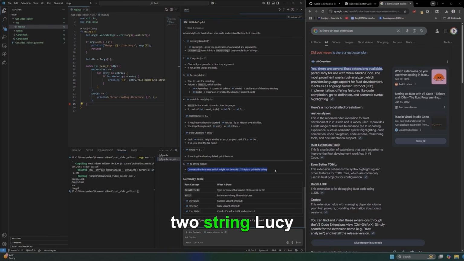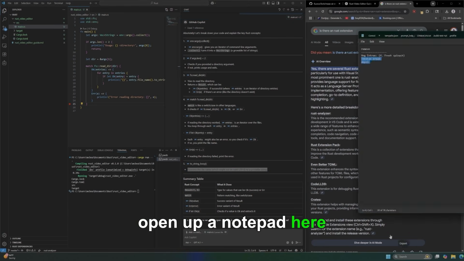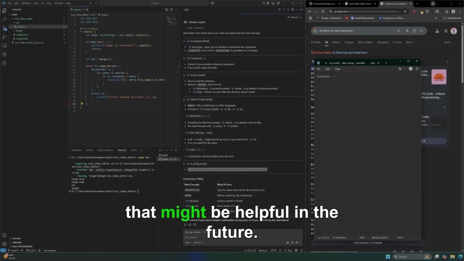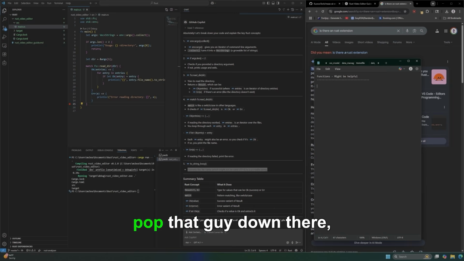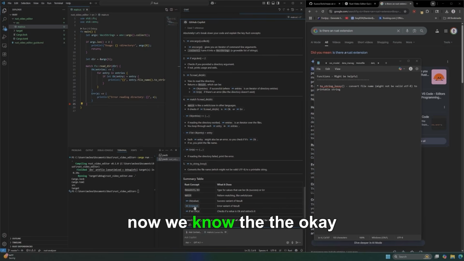Ooh, to_string_lossy. Okay, we're going to open up a notepad here real quick, and we're just going to write down some functions that might be helpful in the future. We're just going to say to_string_lossy might be helpful. Convert file name to UTF-8 printable. All right, cool. So now we know the Ok is for values, the Err is for errors, and it checks it.